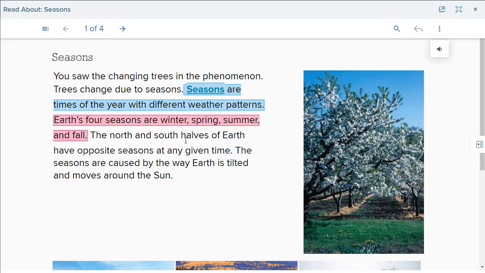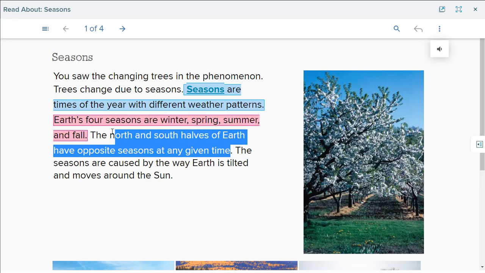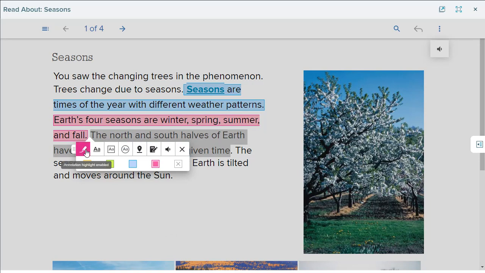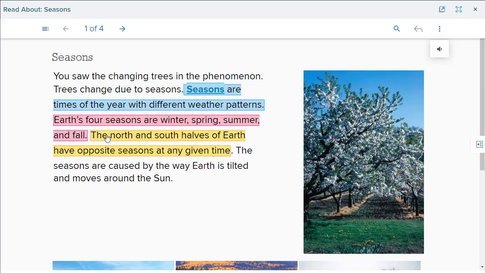The north and south halves of Earth have opposite seasons at any given time. So, for example, if we have summer in the north half of the Earth, the south half will have a different or opposite season. So if it is summer on the north half, it will be winter on the south half.